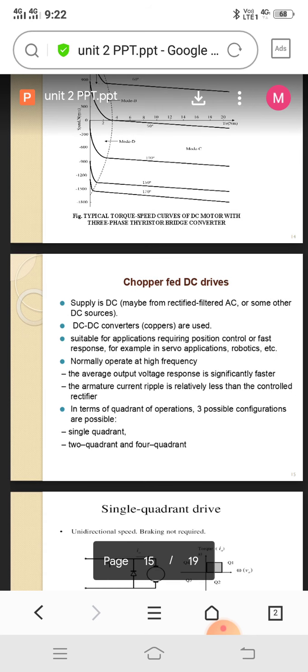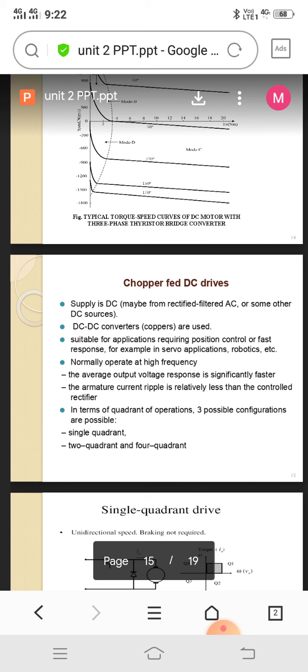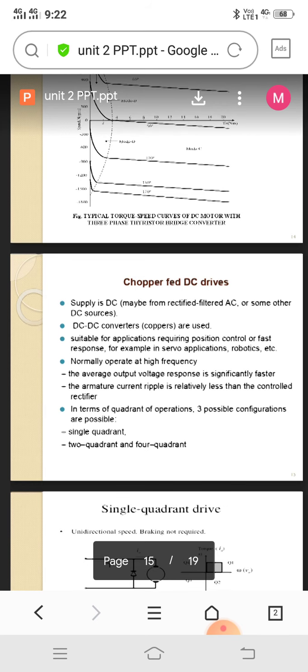This switch is fed to one kind of DC drive. So we may call a chopper fed DC drive any kind of variable DC supply that can be carried out by a DC motor, converted into the proper manner of DC by using the DC drives. This is called a chopper fed DC drive.